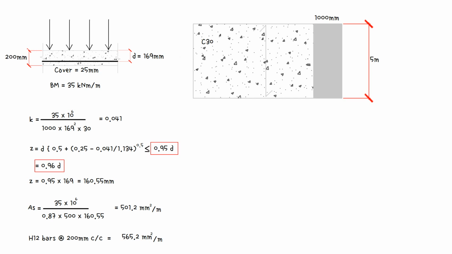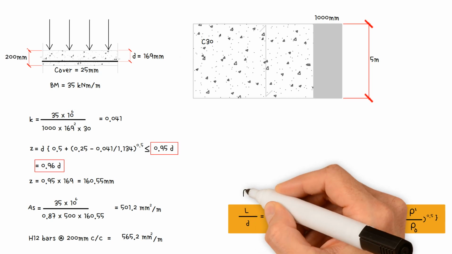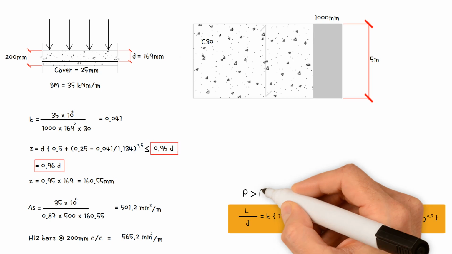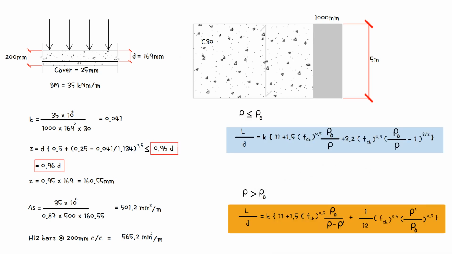Modification factors can be applied to this basic span-depth limit. These factors are determined by the amount of stress, tension, and compression reinforcement is subjected to as a result of loading. The equation used to calculate the modification factors is affected by the tension reinforcement ratio in comparison to the reference reinforcement ratio. This equation should be used if the tension reinforcement ratio is greater than the reference reinforcement ratio. Otherwise, we must use this equation.